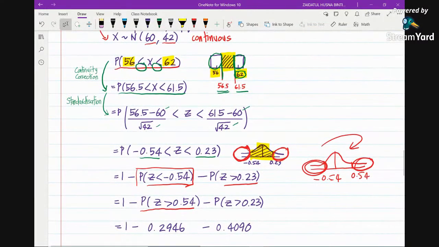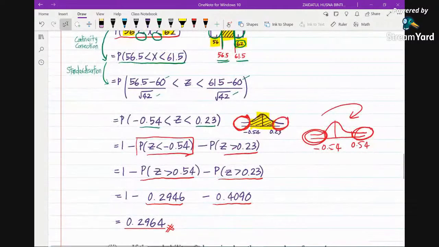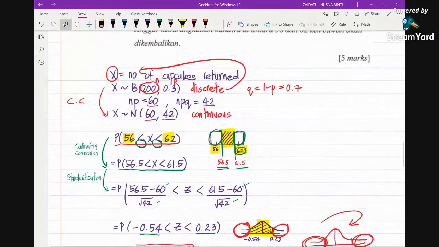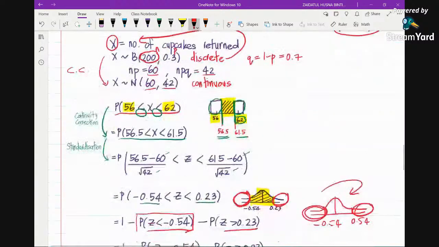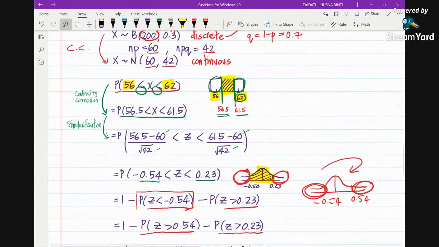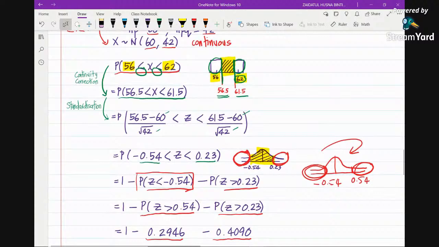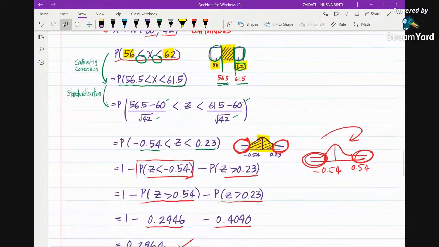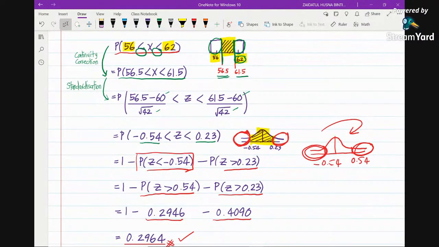And then you can read the standard normal table. Here you will get the reading. And here also you just read the standard normal table, and you will have this answer. Please bear in mind there are 5 marks here, as I told you before. Perhaps the K1 will be given once you obtain the NP and PQ, and then next continuity correction, standardization, and then when you read the table, you get the final answer. So that is where the marks come from.